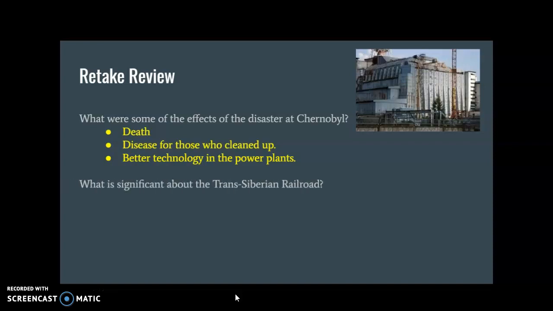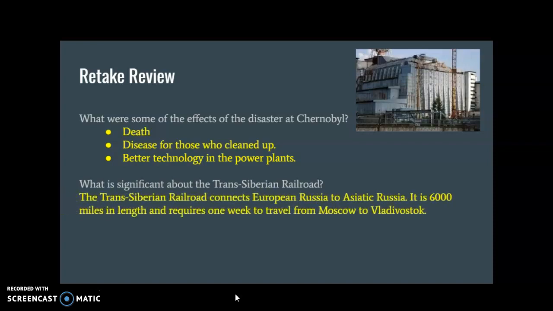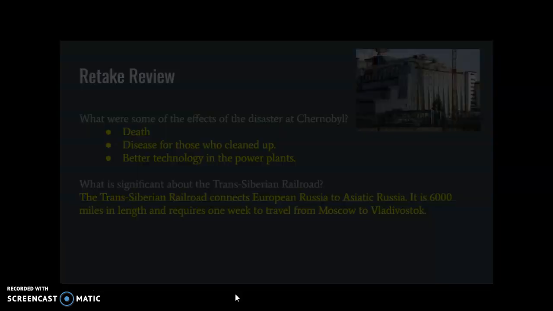What is important about the Trans-Siberian Railroad? The Trans-Siberian Railroad connects European Russia to Asiatic Russia. It's 6,000 miles in length, and it requires 1 week to travel from Moscow to Vladivostok.